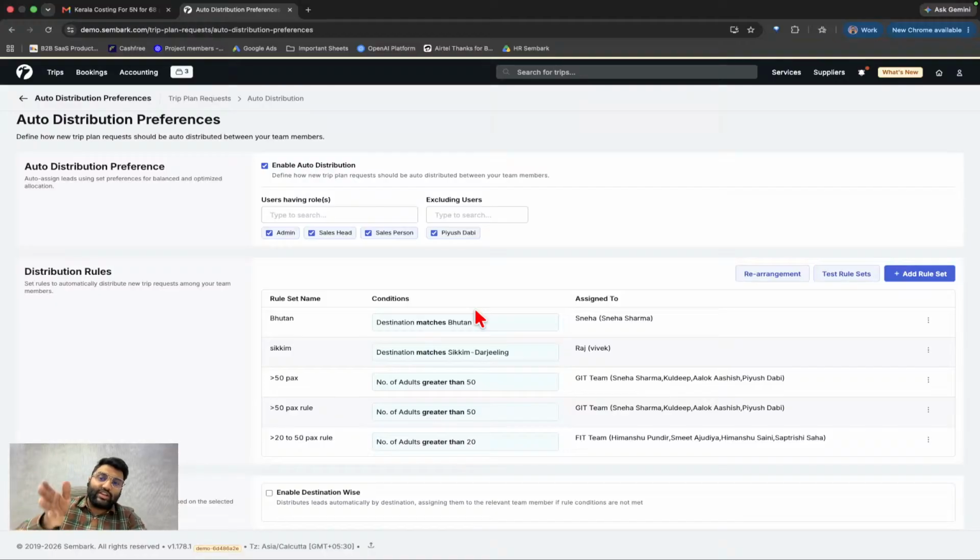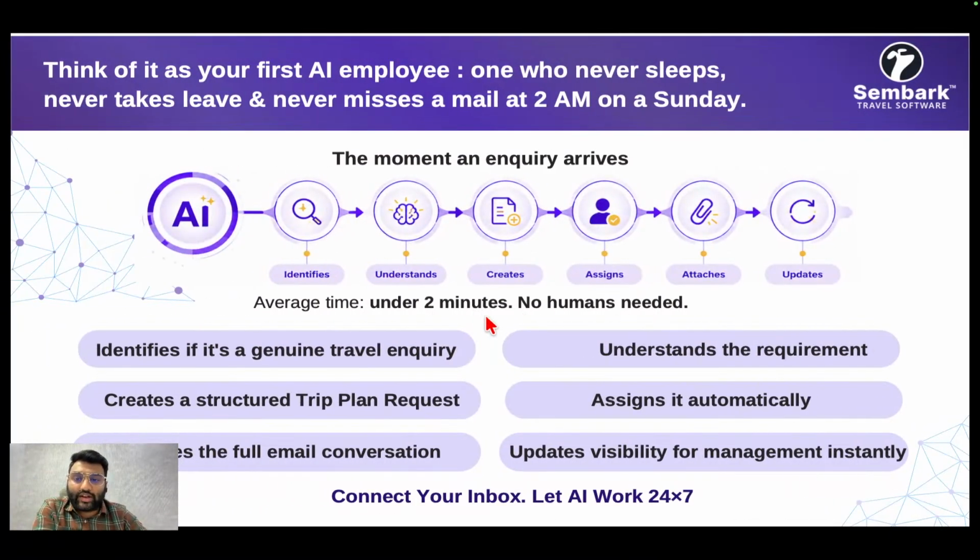So as soon as an email comes to your mailbox, AI will decide whether it's a lead or not. If it is a lead, it extracts all the relevant information from the mail, creates a lead in Simba, and automatically assigns it to the right person. And all of this happens in under 2 minutes, without any human intervention. Once that information is captured, you will have the full email conversation and full visibility.